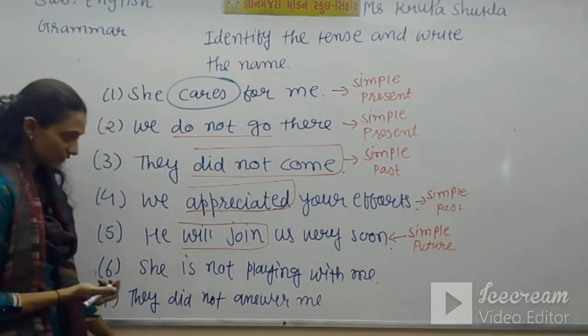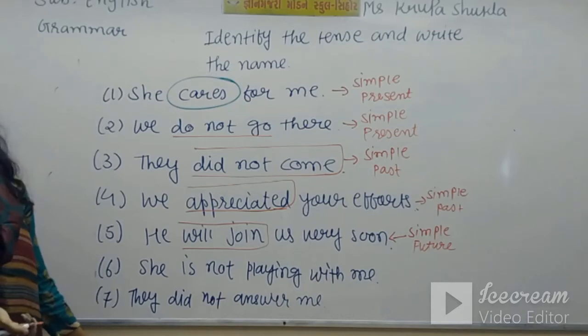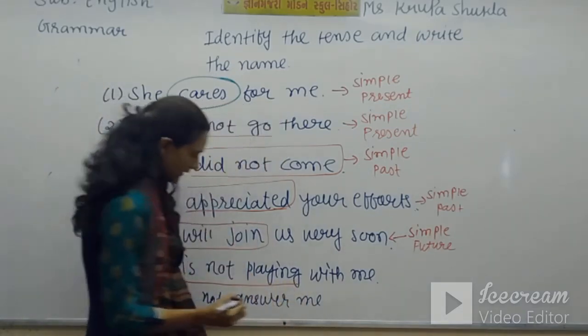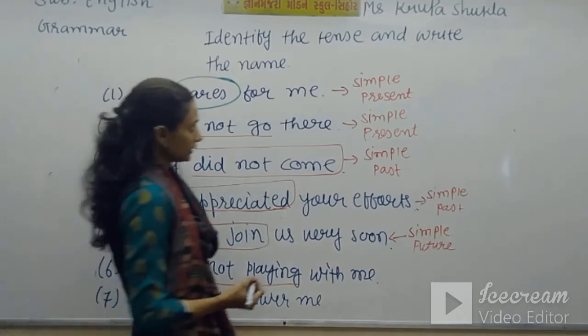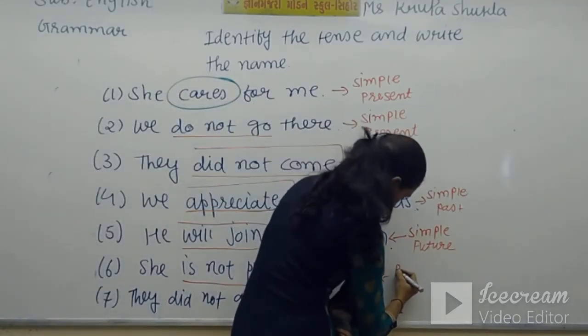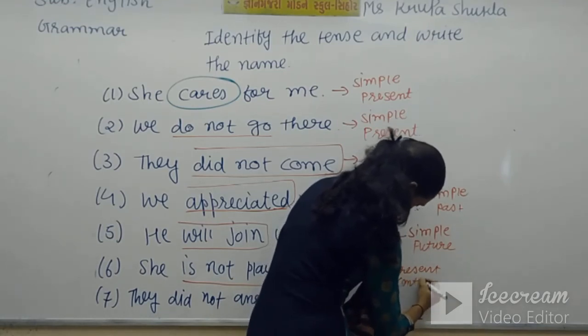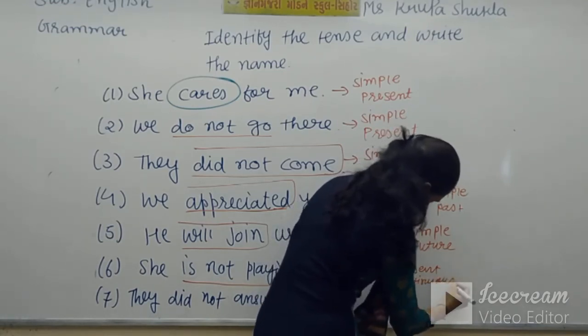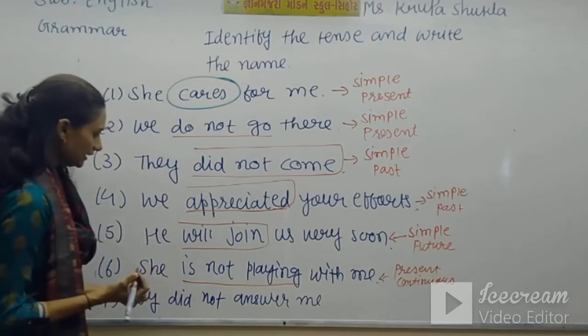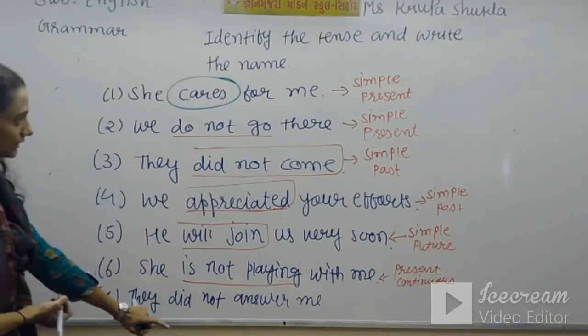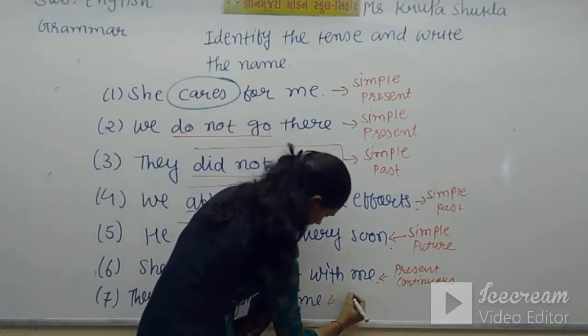Next is, she is not playing with me. Recently we have done this. So is not playing shows the continuity of the action. So it is present continuous tense. And the last one is, they did not answer me. Again we find the same thing here. So it is again simple past tense.